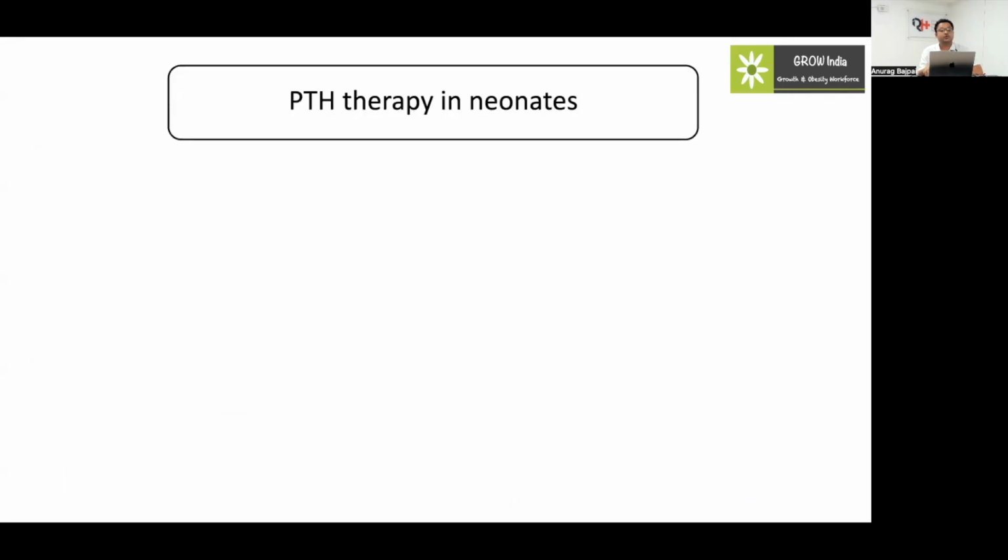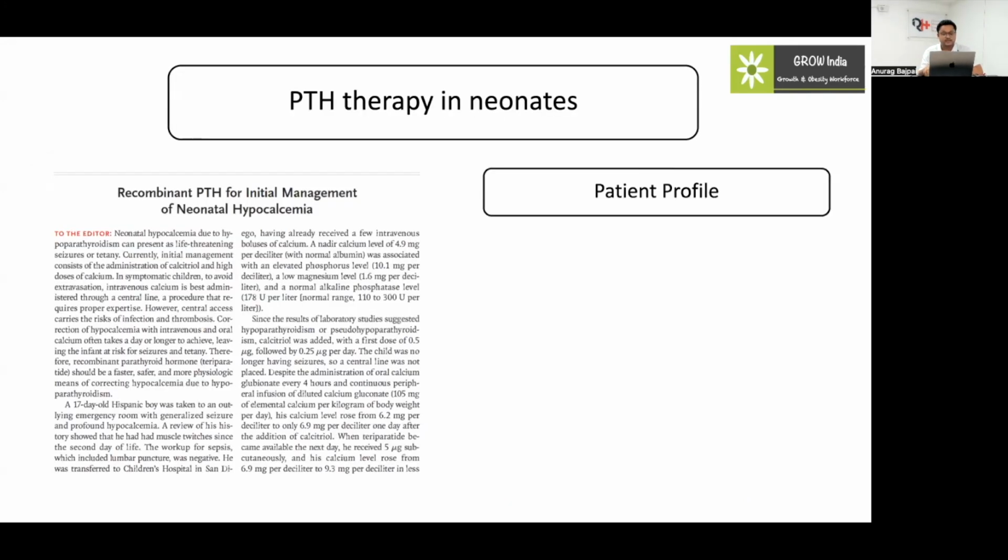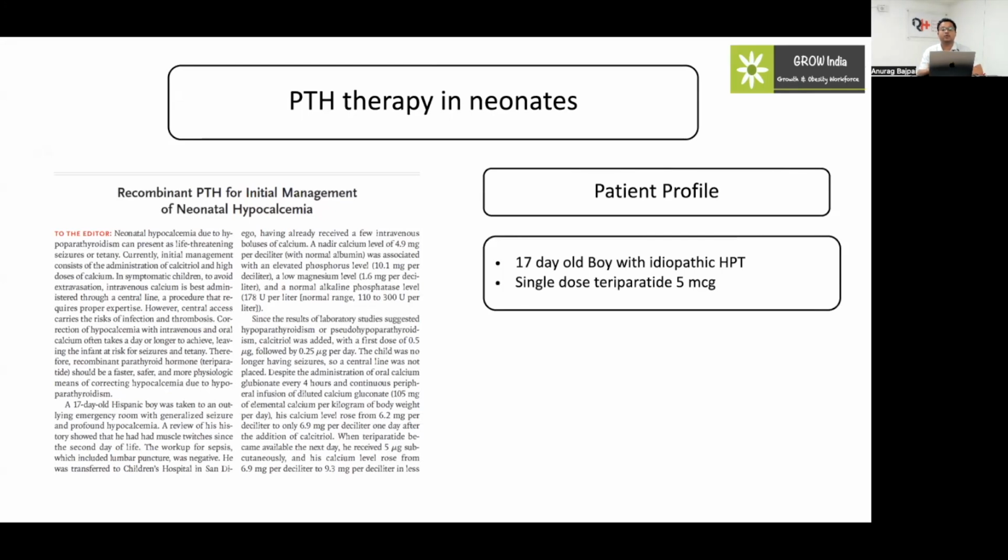In the subsequent year, 2007, there was a case report of a 17-day-old boy with idiopathic hypoparathyroidism who initially presented with a calcium level of around 4.5 and was refractory to conventional treatment. Multiple boluses of calcium infusion were given, but calcium could not be raised much above 6.9. But a single dose of teriparatide in this child raised the calcium level from 6.9 to 9.3.